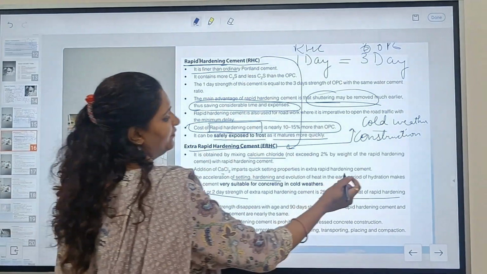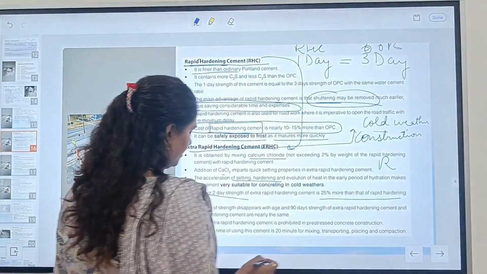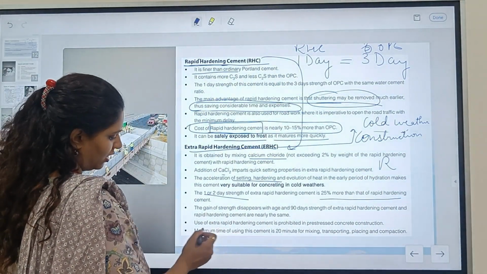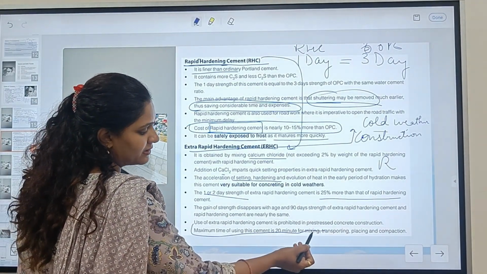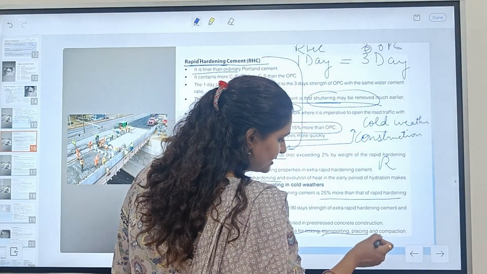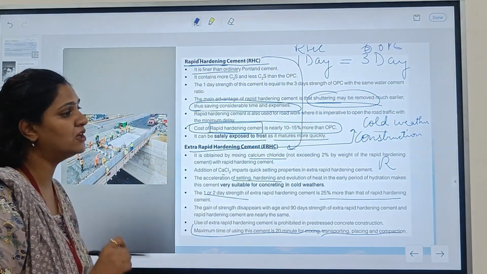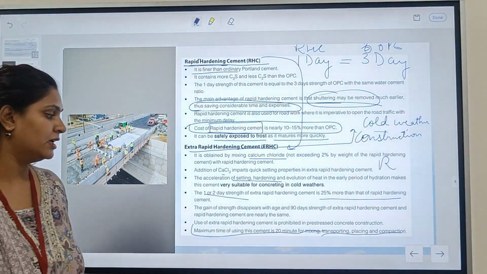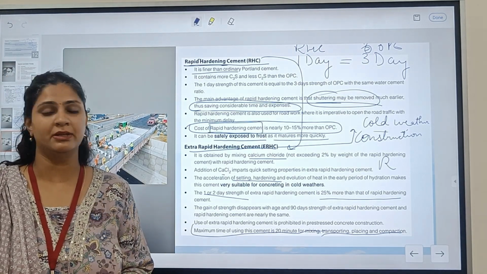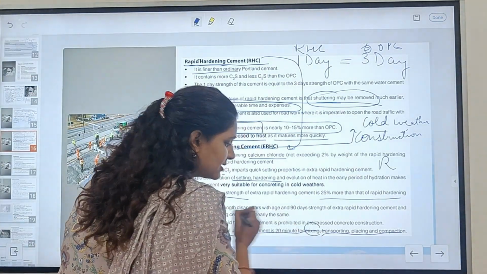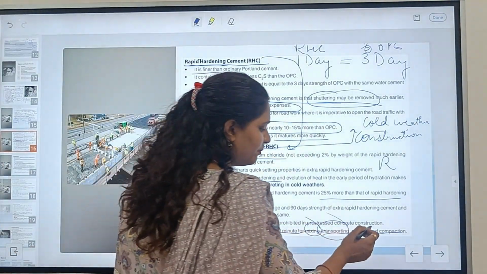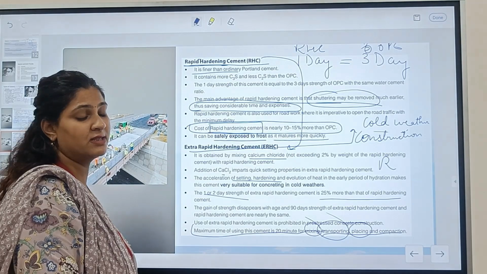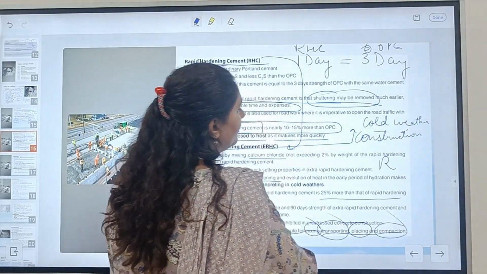When we talk about the maximum time of using this cement, it is 20 minutes for mixing, transporting, placing and compaction. It means when we mix it, we need only 20 minutes to mix, to transport from one place to another, and to place the cement and do the compaction.